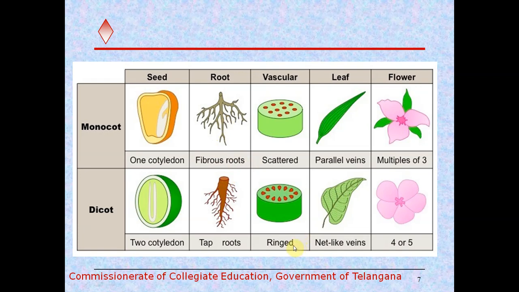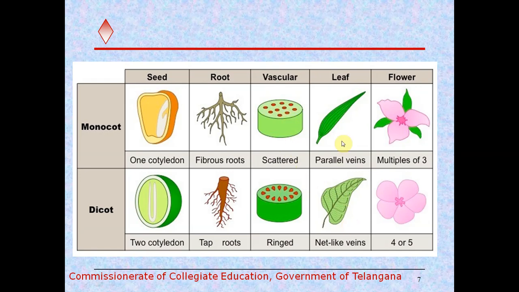And in the stems, we observe the vascular bundles. In dicots, vascular bundles are arranged in a ring form, also called eustele. In monocots, vascular bundles are scattered all over the stem. In the anatomy, we observe the scattered vascular bundles, also called atactostele.